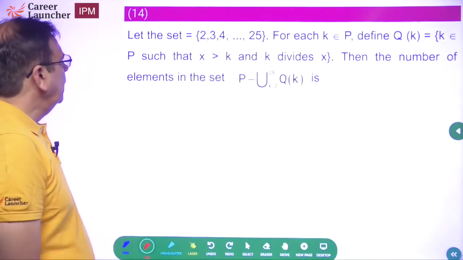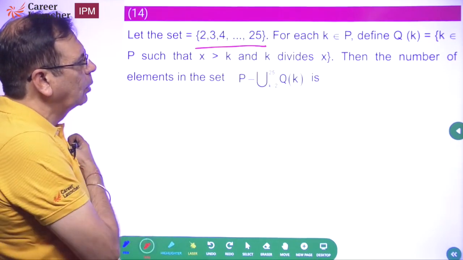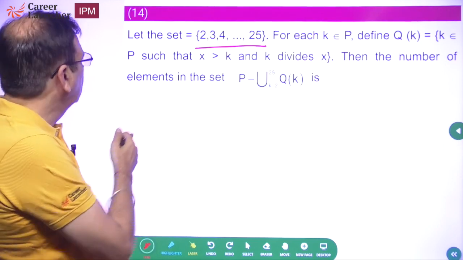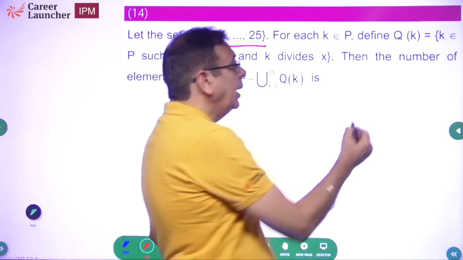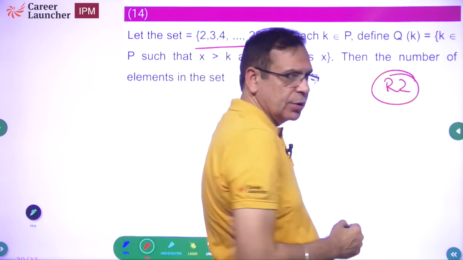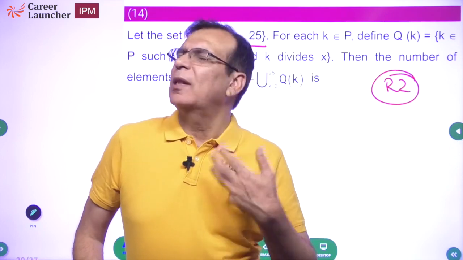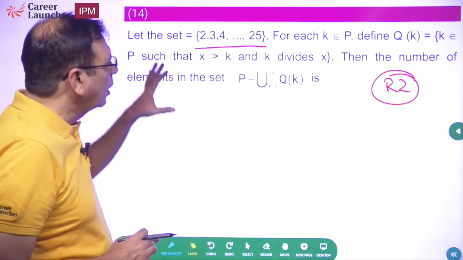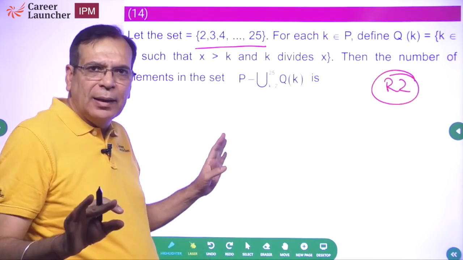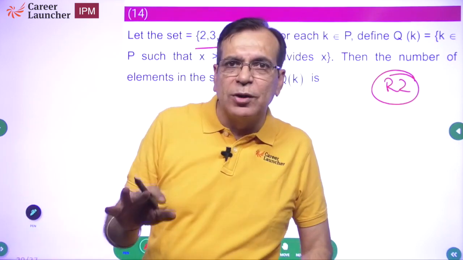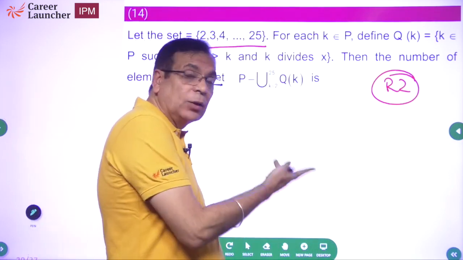Let the set be equal to this, for each k belonging to P, define Qk equal to whatever. Now this is a question which I will need time to think and understand. So this is my round 2 question, my mark for review question. I will come back in round 2, see if I understand it. If I do, I will solve the question, otherwise I'll leave it. Right now, why am I leaving it? Because I need time to think. If I have to think, then I don't do the question first. The questions which make you think are the ones you do in round 2, not in round 1. Round 1 is questions without needing to think, and that is what I have been doing so far.